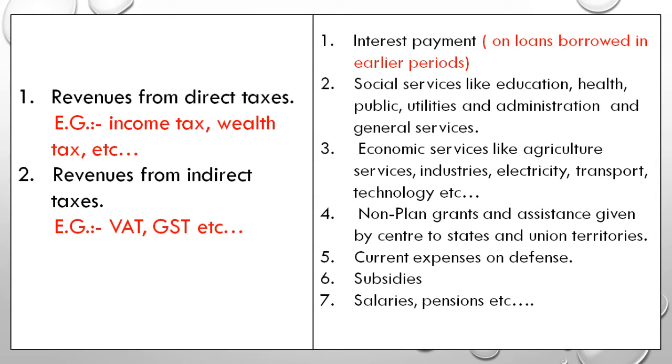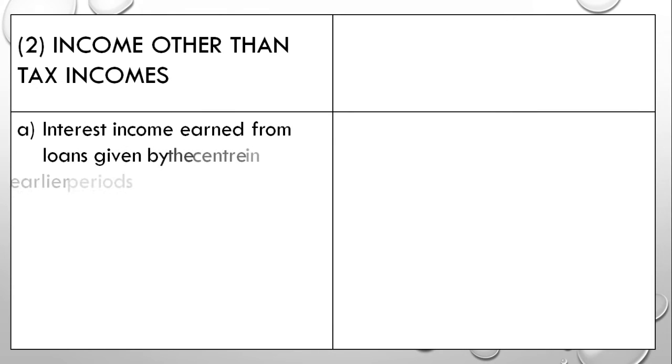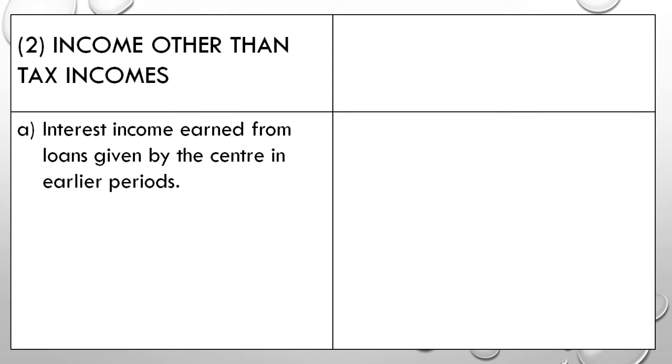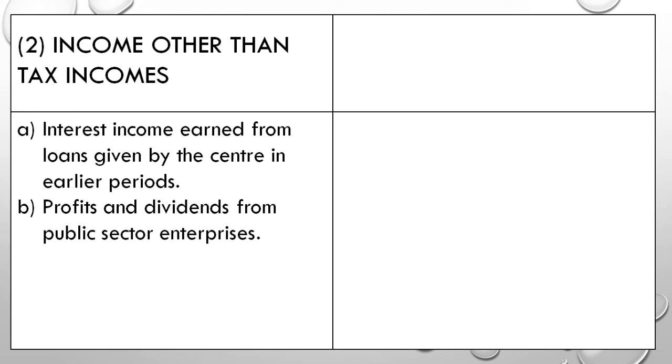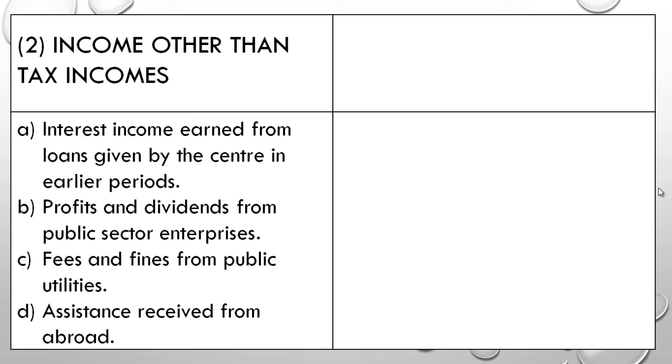Now coming to the point, there are other ways of income which are apart from tax, that is, income other than tax. Now let us see that in detail. Government earns income by tax as well as other sources, like interest income earned from loans given by the center in an earlier period. Moreover, the government is running companies, therefore profits and dividends of public sector enterprises. Next, fees and fines for public utilities, and the fourth one is assistance received from abroad.